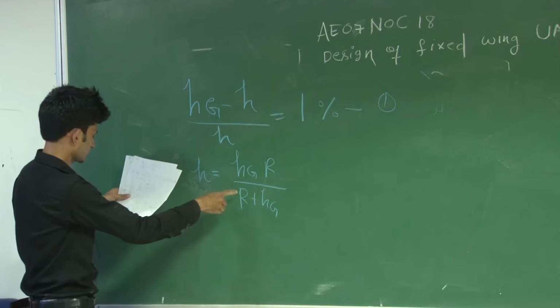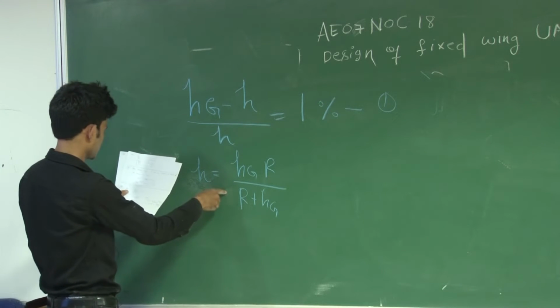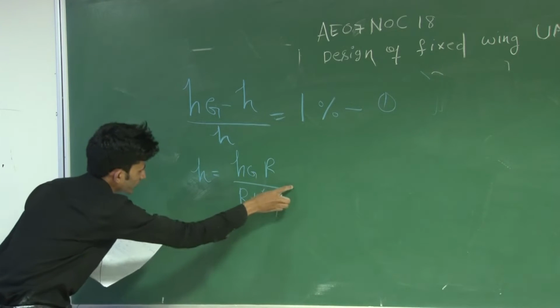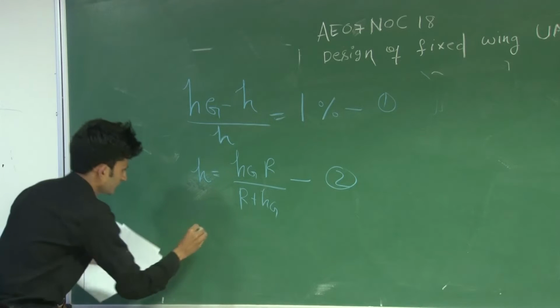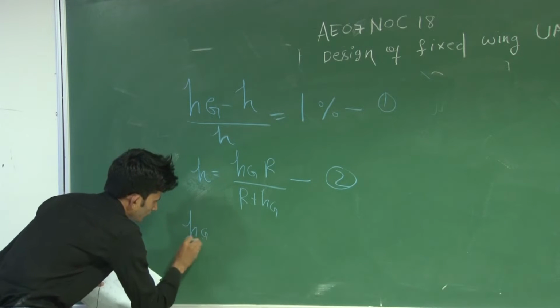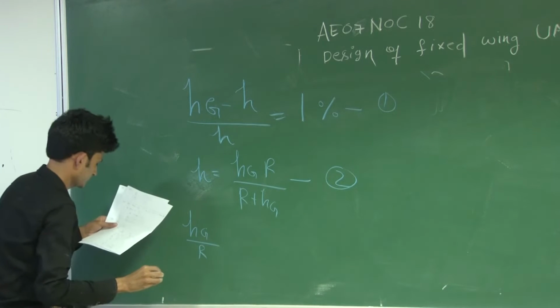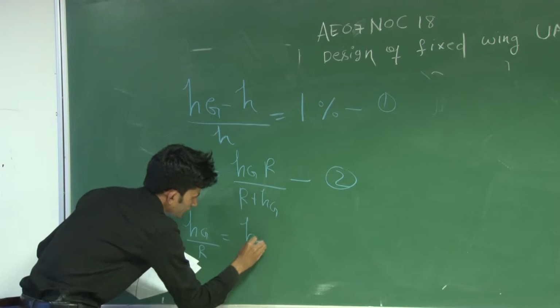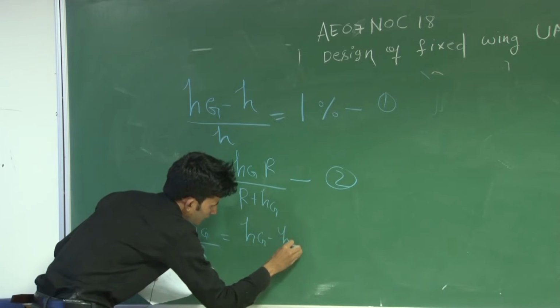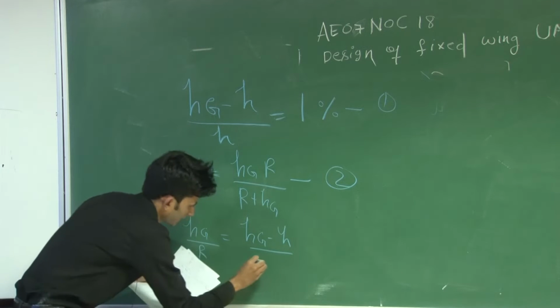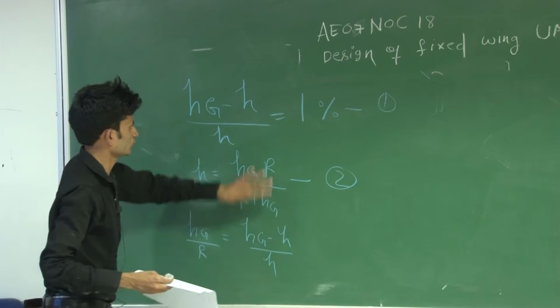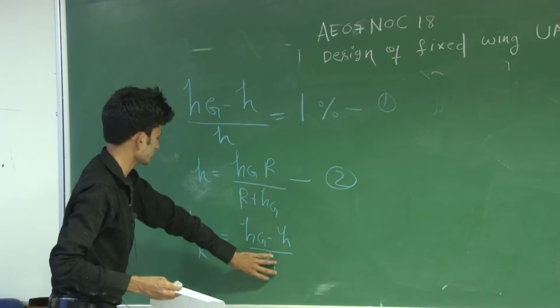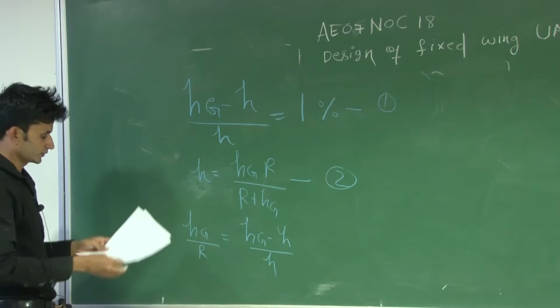If you rearrange and manipulate this equation, equation number 2, you will get Hg by R equal to (Hg minus H) divided by H, because you have to bring this equation in this form so that you can put this value directly and calculate.